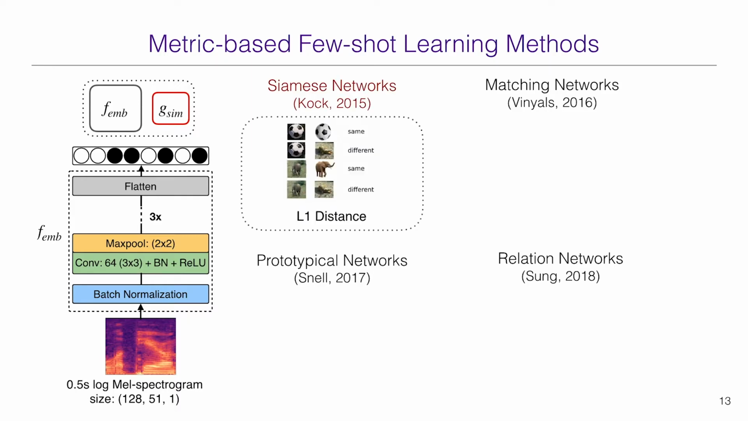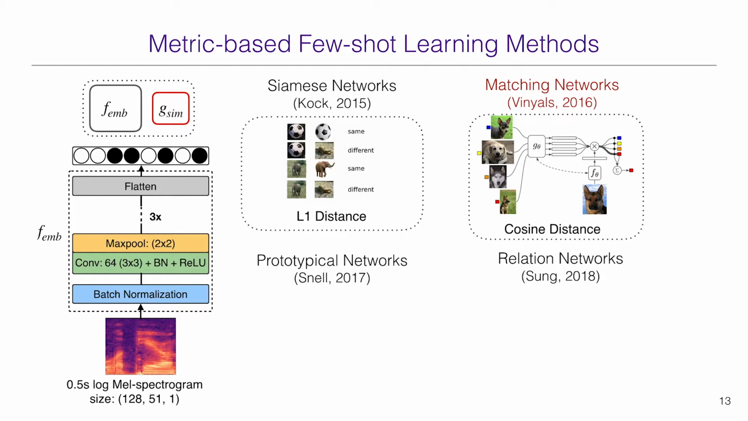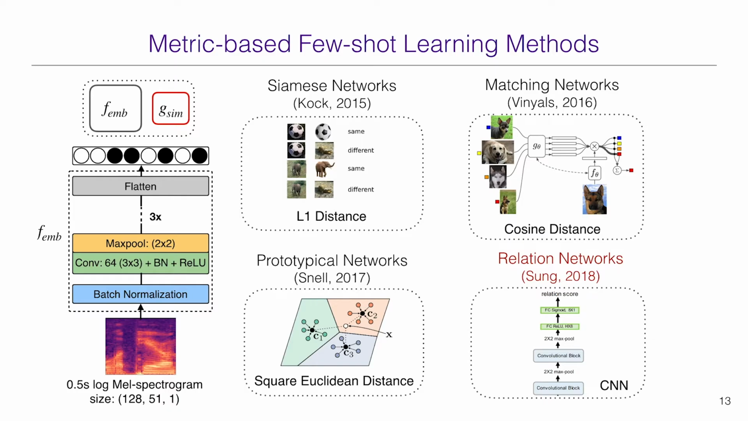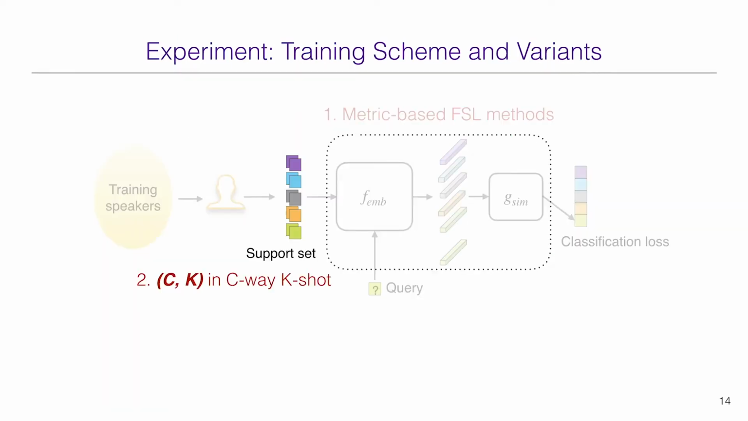Siamese networks serve as the baseline in this work. They do not incorporate episodic training with few-shot classification. Instead, they are trained using pair data from the same or different classes, with triplet loss and L1 distance as the metric. Matching networks compute the cosine distance between the query embedding and each support embedding for classification. Prototypical networks compute the squared Euclidean distance between the query embedding and the class mean of the support embeddings. Relation networks replace the fixed distance metrics with a learnable CNN. Then we also vary C and K to see the effect of support set configuration at training.